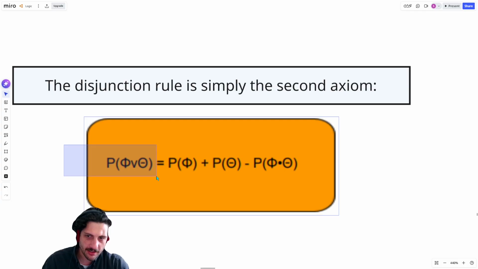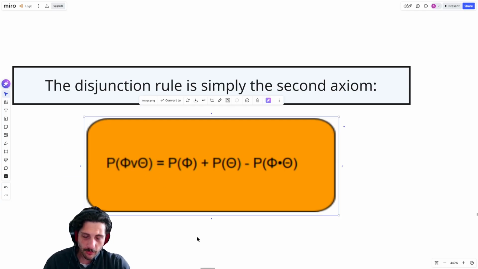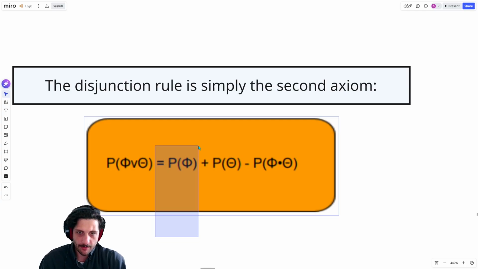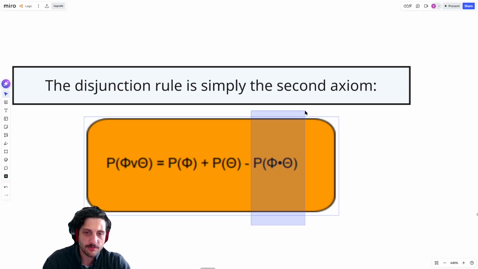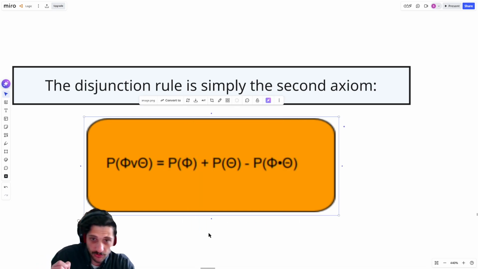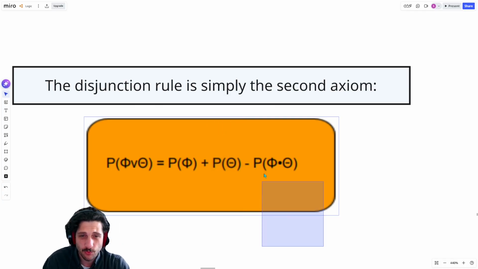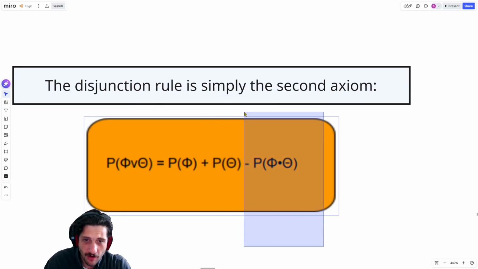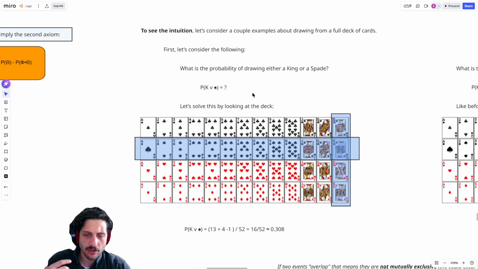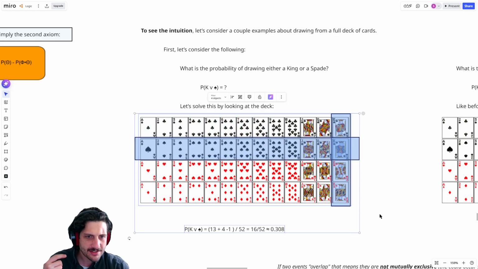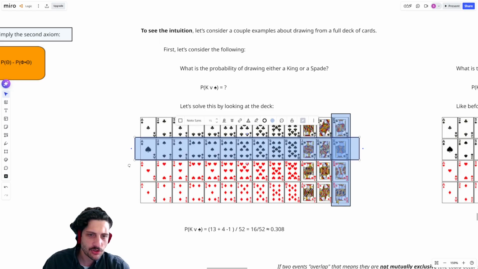So that's the real important thing to wrap your head around for this disjunction rule. If we want to know the probability of either phi or theta, then that's just counting up all of the times phi would happen and all of the times theta would happen, and making sure you subtract off any of the times you counted twice. Any of the phis that were also thetas, any of the things that while you were counting them as phis, it turns out you recounted them when counting them as thetas. We need to make sure we're subtracting off those double counts. That's the most important thing. Whenever we're doing one of these disjunctive probabilities, we always want to ask, is there any overlap? Just add up the 2 probabilities and subtract off any overlap.